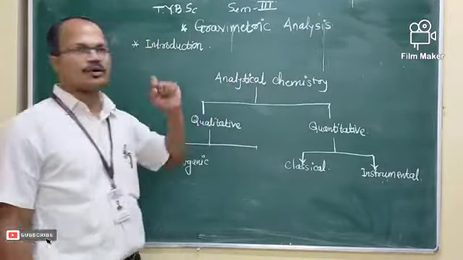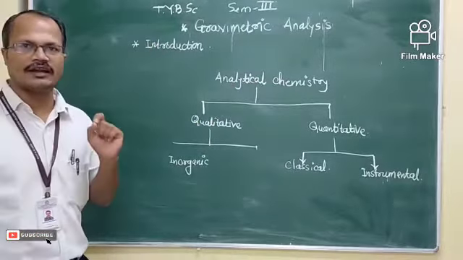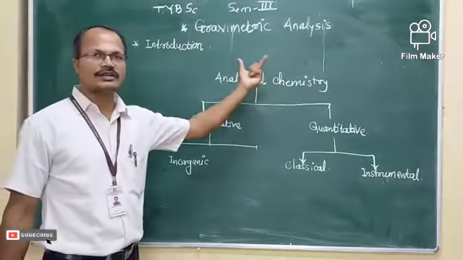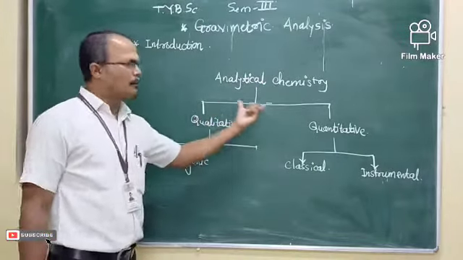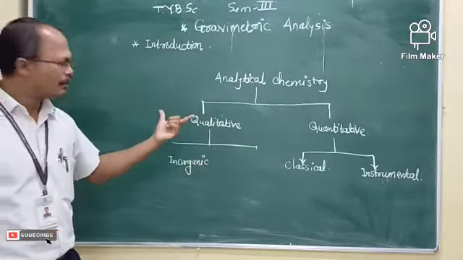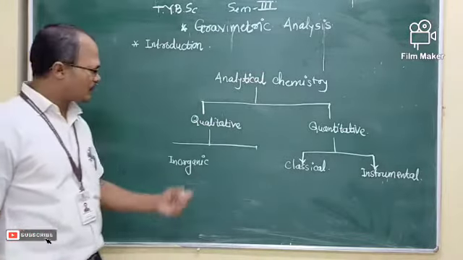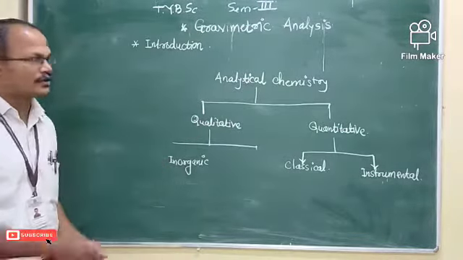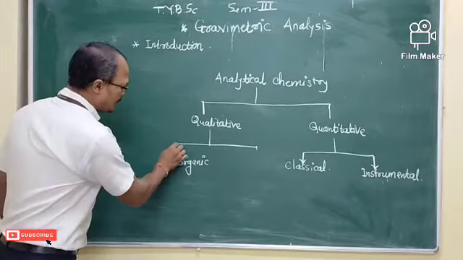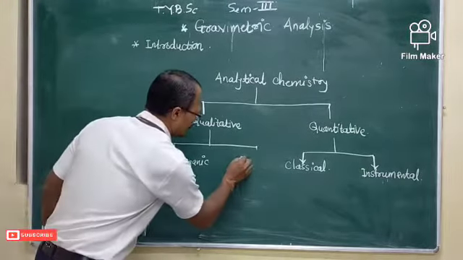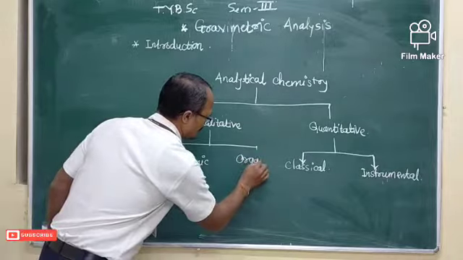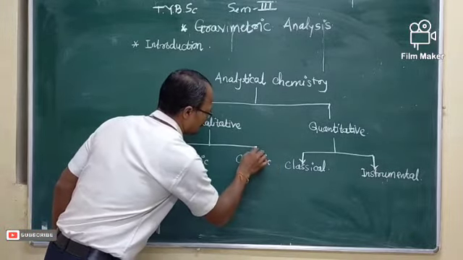When we see the classification of analytical chemistry, it is classified into two basic types: qualitative analysis and quantitative analysis. Qualitative analysis is again classified into two types: inorganic qualitative analysis and organic qualitative analysis.